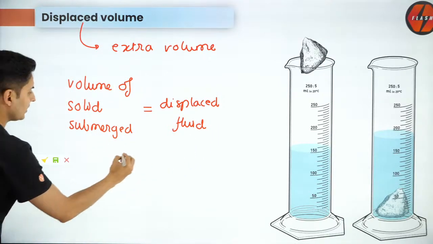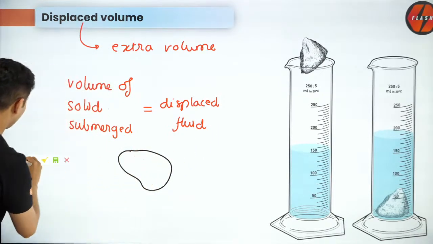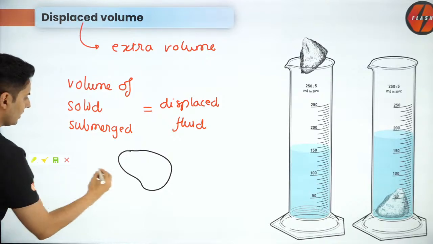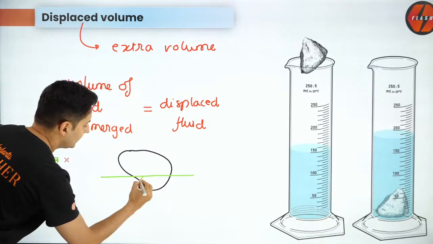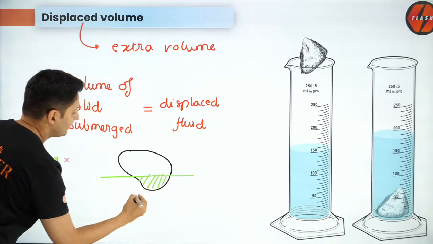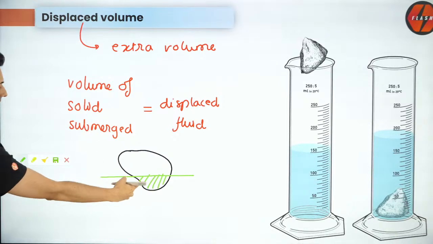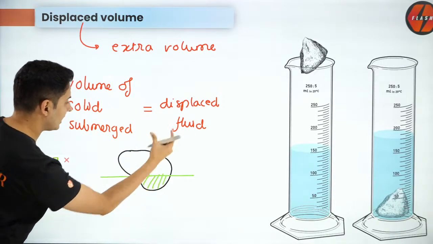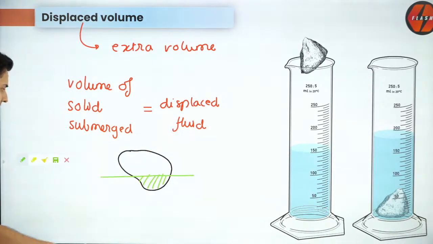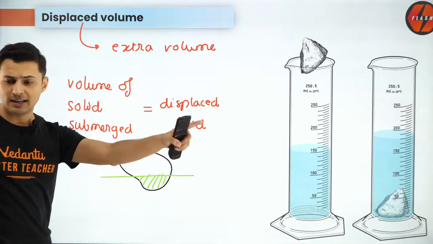So understand, if the solid is not completely immersed, and it is something like this, then this much is the volume of the solid which is submerged, and this will be exactly the volume of fluid which will be displaced. Remember that. Is that clear? Everyone understanding this?